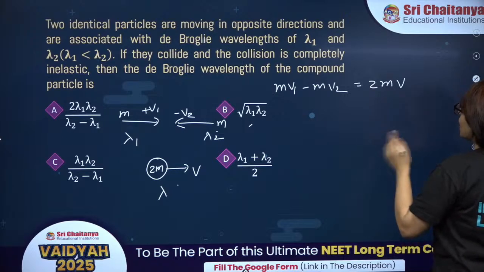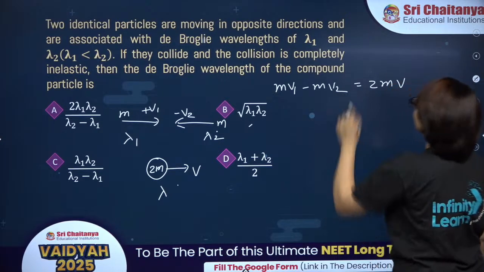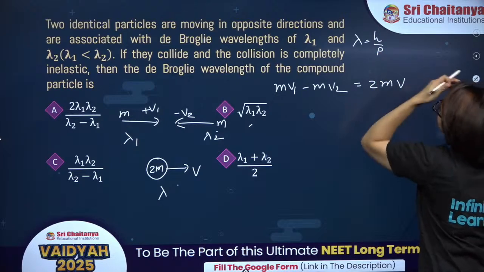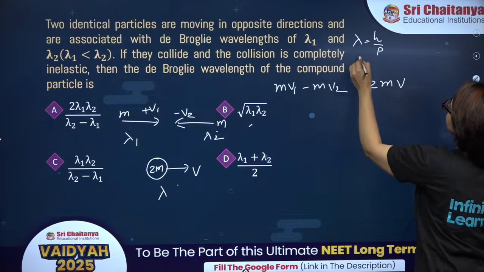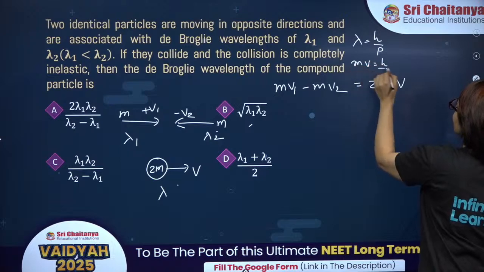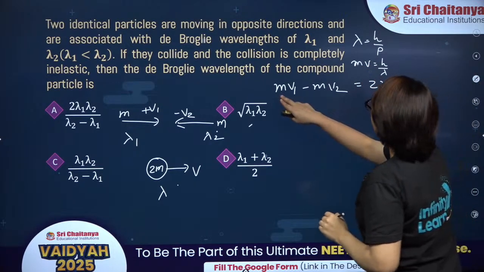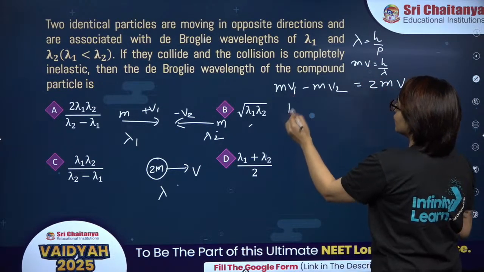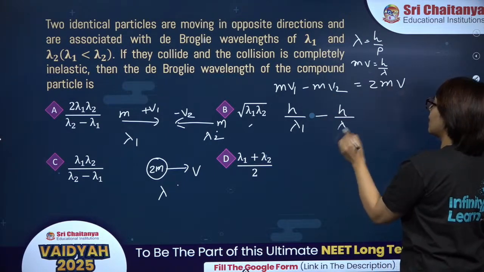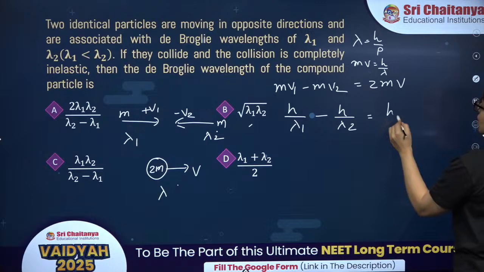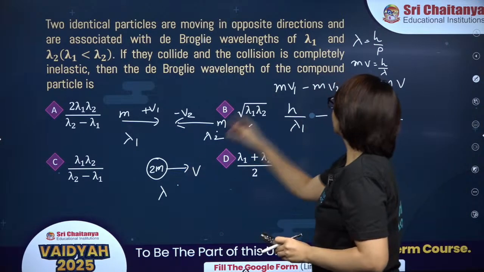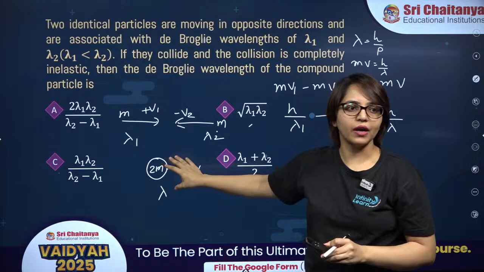Now, according to the de Broglie wavelength, lambda is equal to h upon p. In this case, p is mv, so mv will be h upon lambda. So, mv1 can be written as h upon lambda 1, minus mv2 can be written as h upon lambda 2, and that is equal to h upon lambda, where lambda is the de Broglie wavelength of this compound particle.